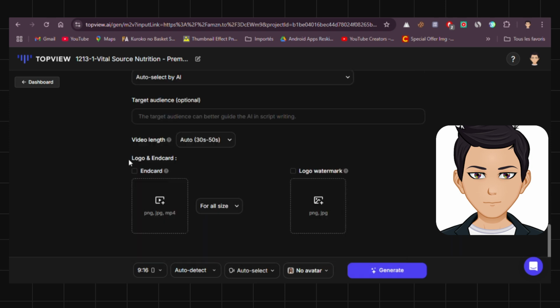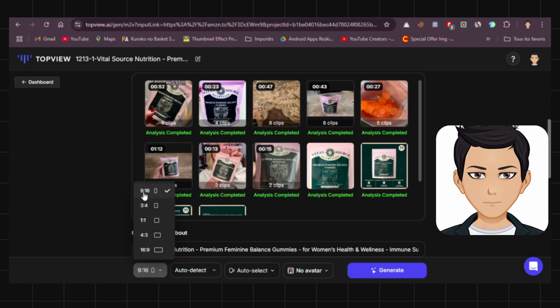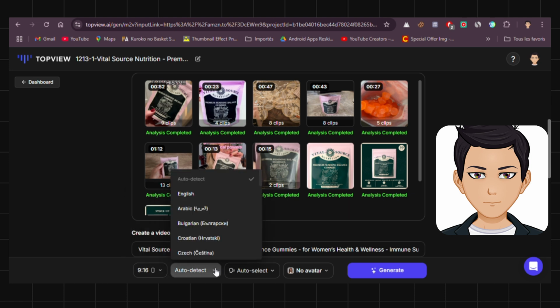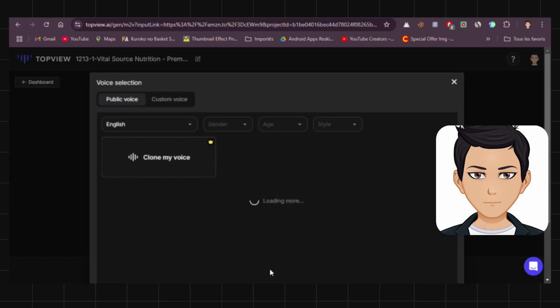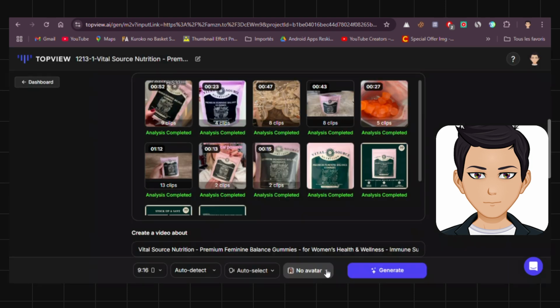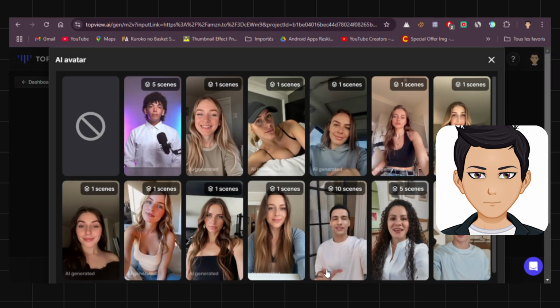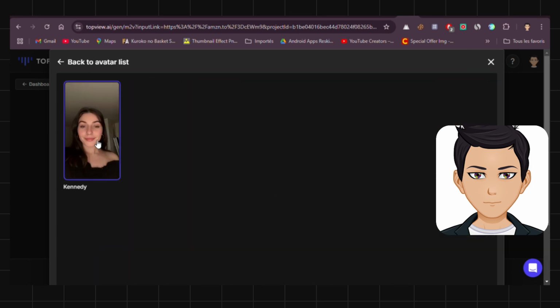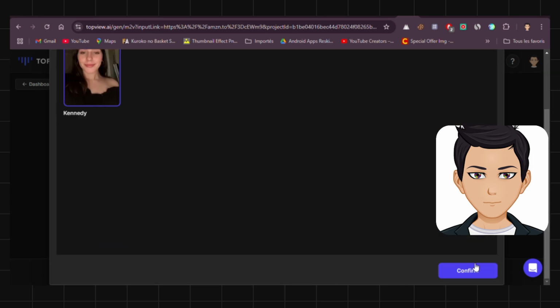In this section, you can add an end card or a logo to protect your video or ads from being stolen. Before clicking generate, you can choose your aspect ratio and language. You can also select a voice or even clone your voice, but that option isn't available on the free plan. Now we need to choose our avatar. I'll pick this one and click confirm. Then click generate.